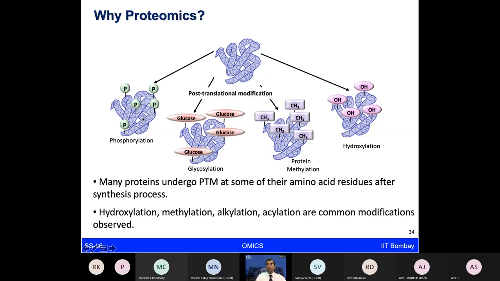For example, a phosphate residue could get attached to the proteins, forming phosphorylation. Or a sugar or glucose molecule can get attached and give rise to the glycosylation form. Or you can have methyl groups, and they can give rise to protein methylation, or hydroxylation. And likewise, there are many other types of modification, including ubiquitination and other types of PTMs. So now, the same protein can give rise to multiple dynamic PTM forms.